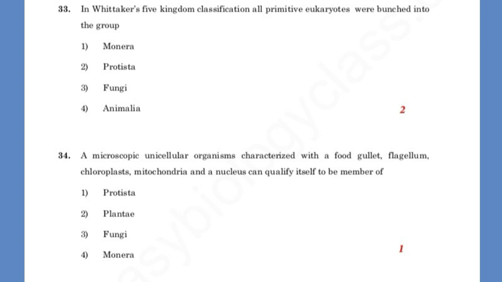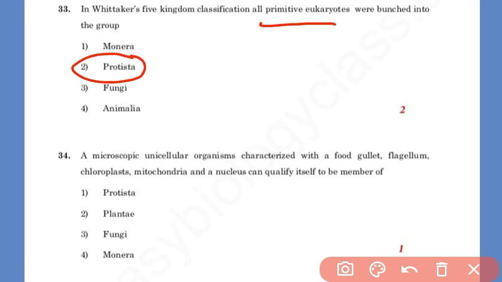Also the three domains of life, like archaea, bacteria and eukarya, this three domain system of classification was introduced by Carl Woese. The three kingdom system was given by Ernst Haeckel: Animalia, Plantae, and Protista. So these are some attempts made by different scientists for classification of organisms. But here in this question, in Whittaker's five kingdom system of classification, all primitive eukaryotes were bunched into the kingdom Protista. So the correct answer of this question is option second.